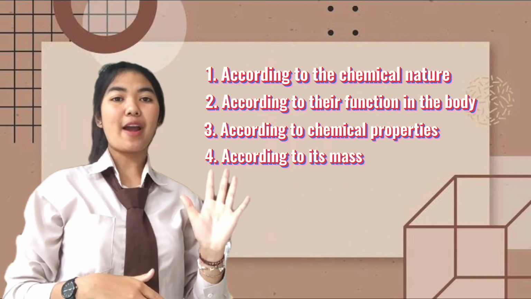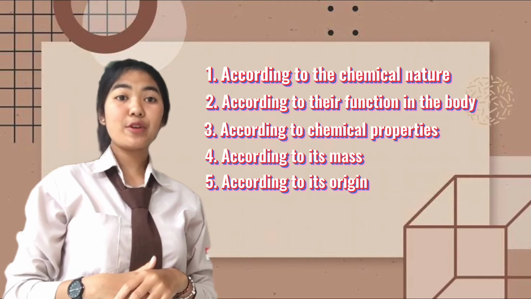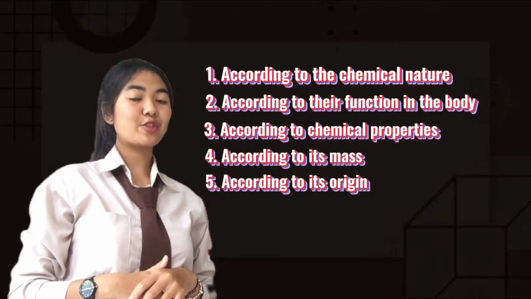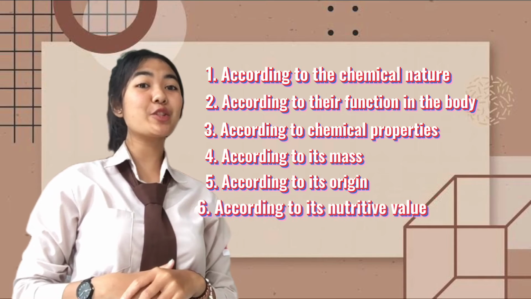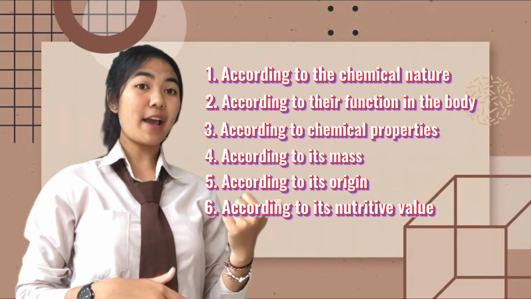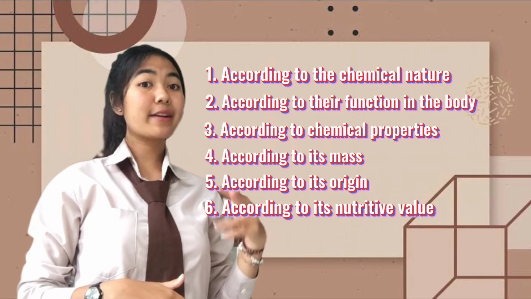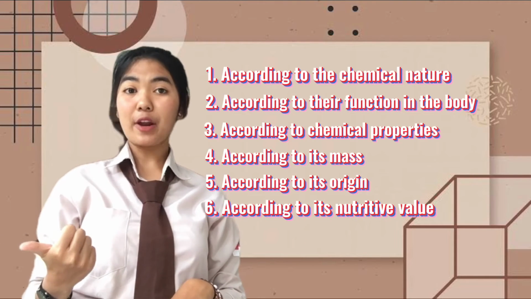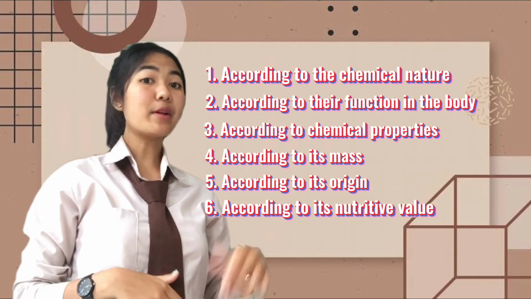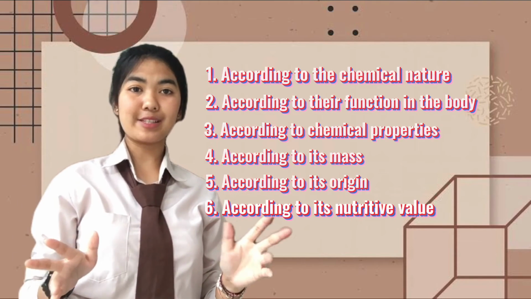Next is number 5. According to its origin, depending upon the origin of food, it has been classified as animal food source and plant food source. And the last one is according to its nutritive value. It has 12 categories such as cereal and millets, pulses, nuts and oil seeds, vegetables, green leafy vegetables, non-leafy vegetables, roots and tubers, fruit, meat and milk products, animal foods, carbohydrate foods, and also condiments and spices.